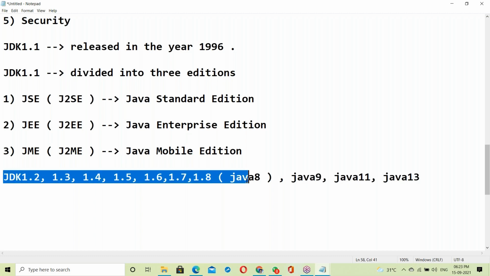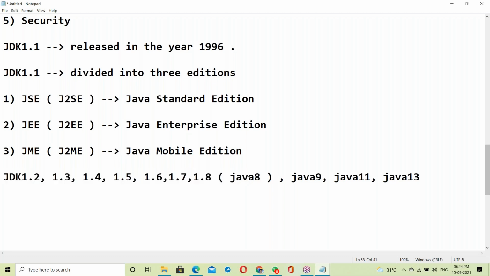Version-wise features we'll discuss later. This is not the right time to discuss them, as we are at the beginning only. Once the course is completed, at the end you can understand very clearly. The main focus is on Java 8 and 9 features. Currently in our company we are using Java 9. Java 11 and 13 we already updated, and we are ready to implement Java 11. If any client asks for Java 11 implementation, we can start immediately.